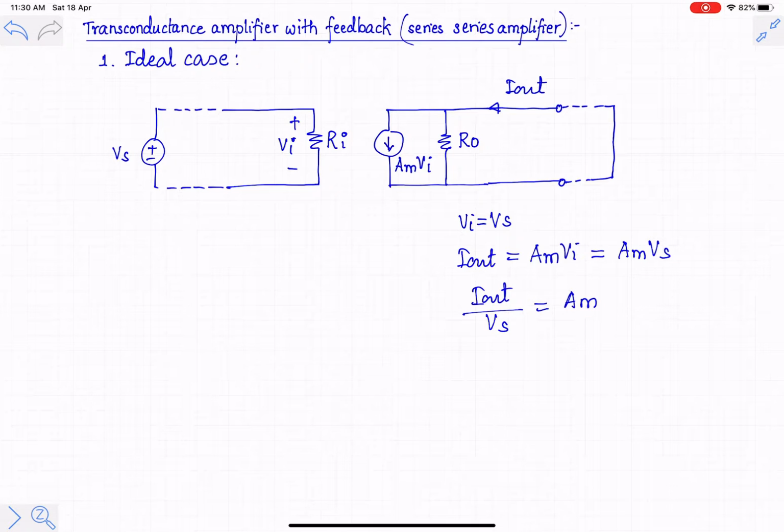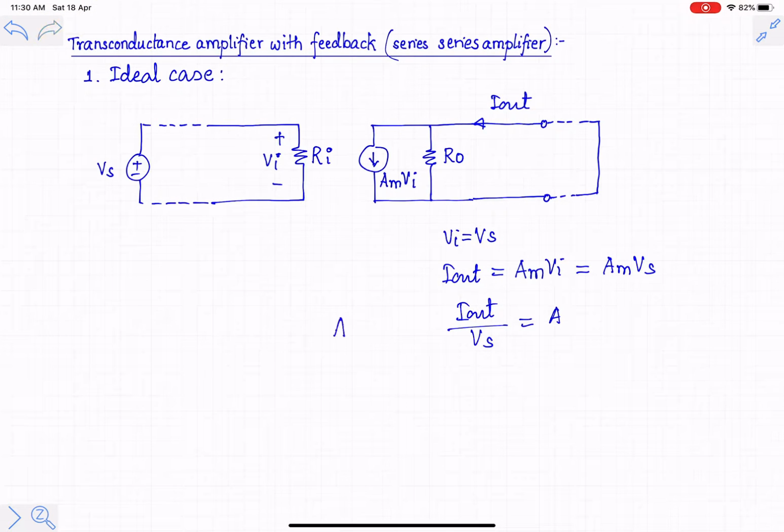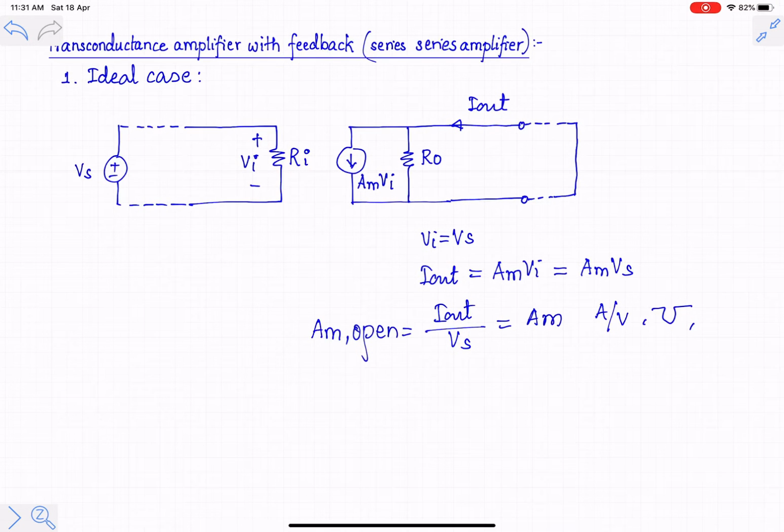So we write this quantity as Am open equal to Am. The unit of the gain will be ampere per volt, or it is written in mho, or it is written in terms of Siemens. So any one of the units can be used.